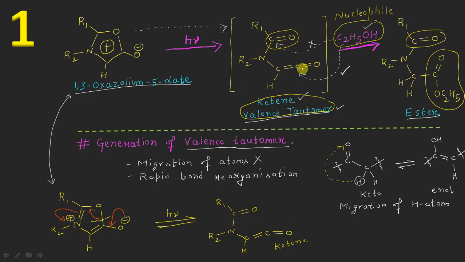So there is a region-wise selectivity: out of this first region and this second region, only the second region will be affected in this chemical reaction. And we have a technical term for this. It is known as regioselectivity.